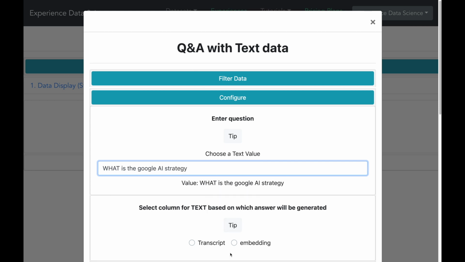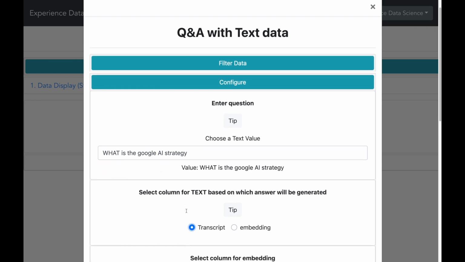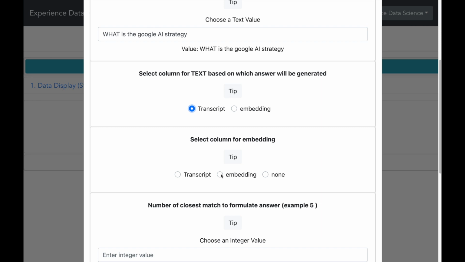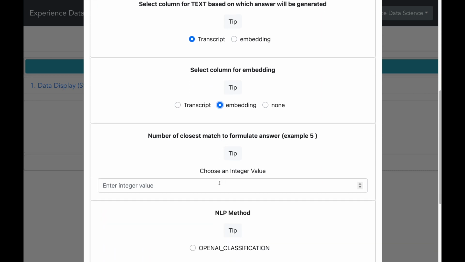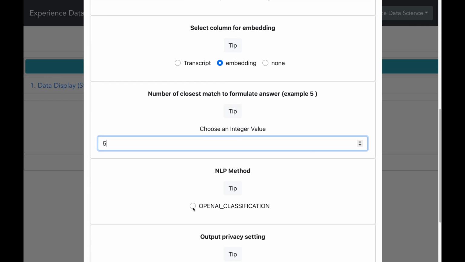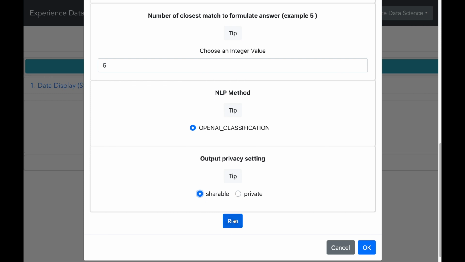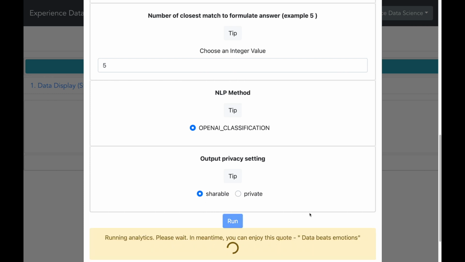I will also select the column based on which answers should be generated as our transcript column. I will also select the column for embedding, which is our embedding column. I will also try to indicate how to formulate the answer, and here I can indicate to formulate the answer based on the 5 closest matches to our questions. And let me also now set up the NLP method as the OpenAI. And let us now execute and see what answer we get.